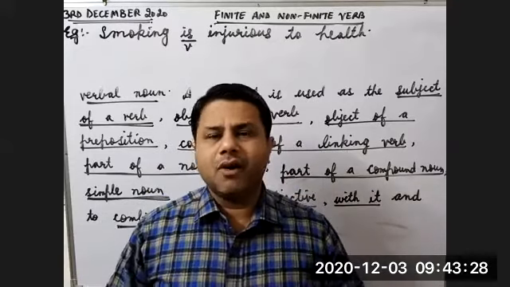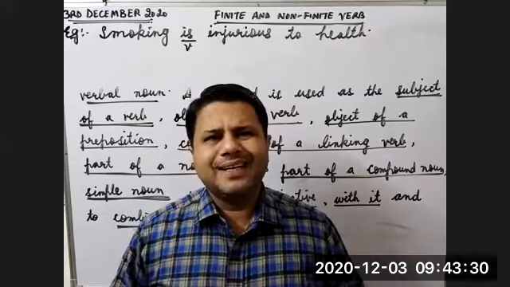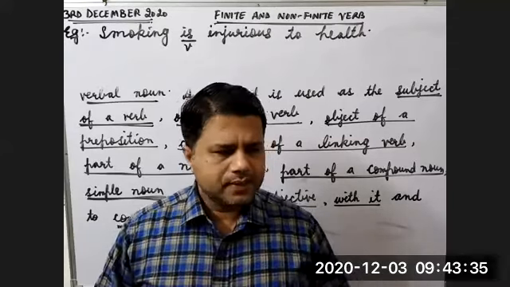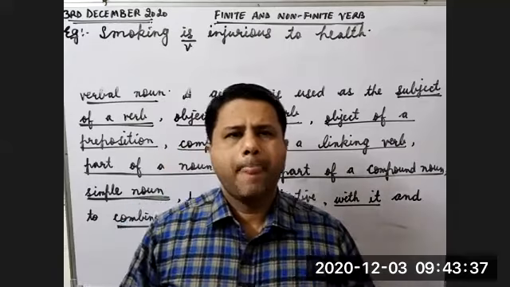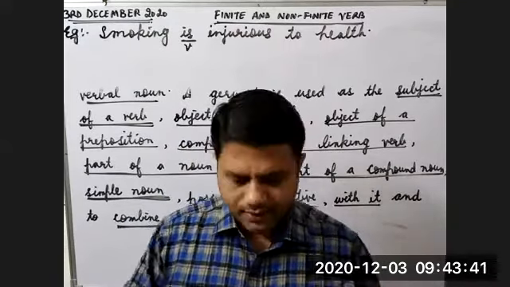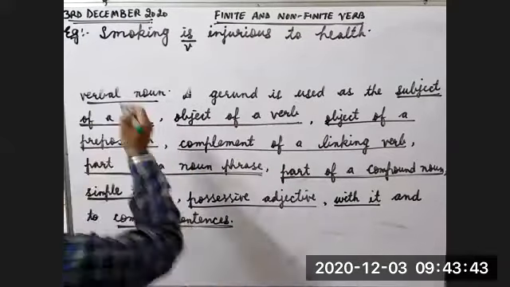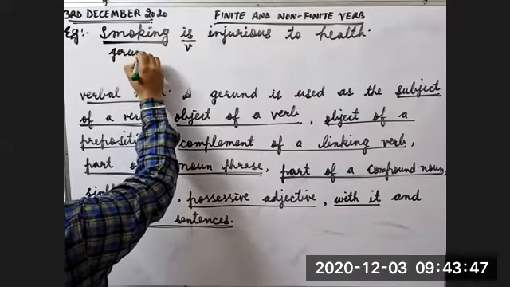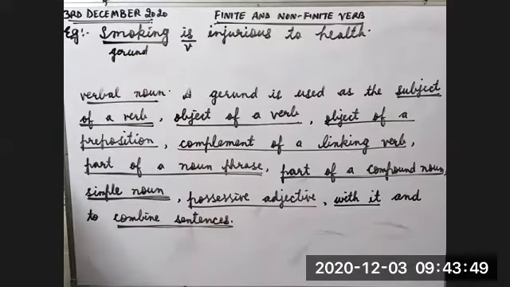About what are we talking in this sentence? In this sentence, the subject is smoking. We are talking about smoking. So smoking is the subject. So this is a gerund. Here it is used as a subject.